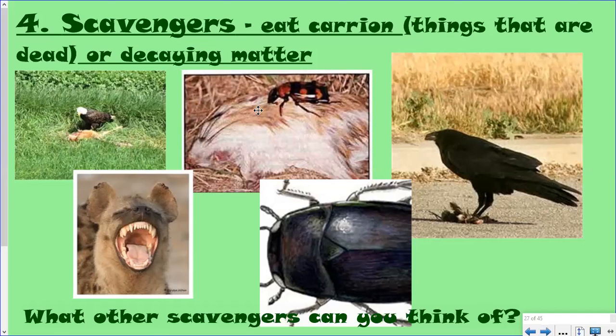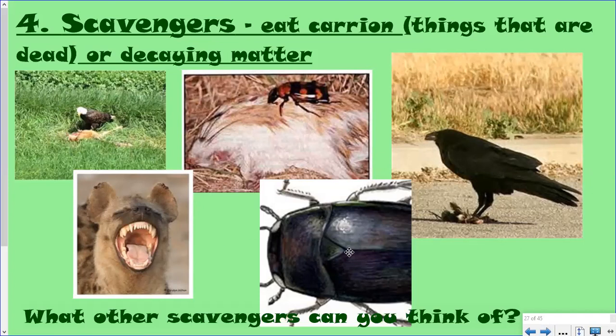This is called in the middle a burying beetle. It waits till it finds an animal that's dead and then it eats it. This raven here, it would eat any type of roadkill that it would find. It's a scavenger. Hyenas will follow the lions and tigers in Africa and wait till they kill the animals, and then they will eat what's left over.